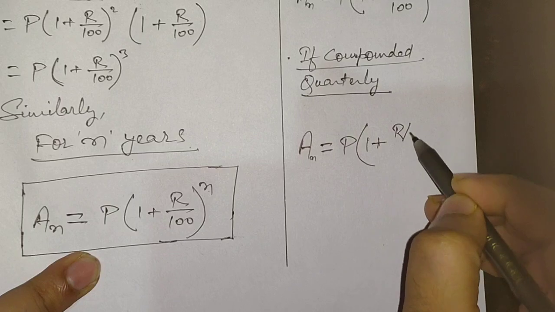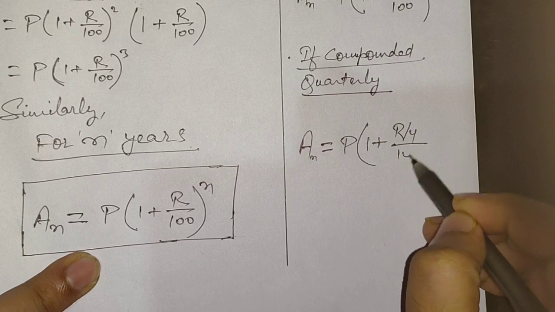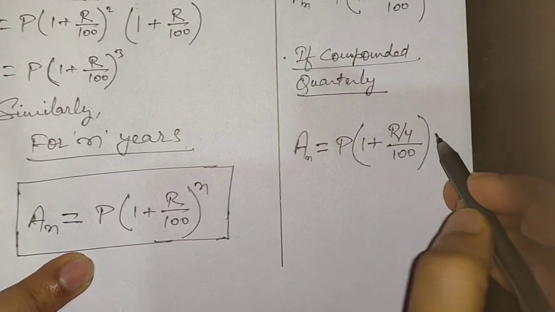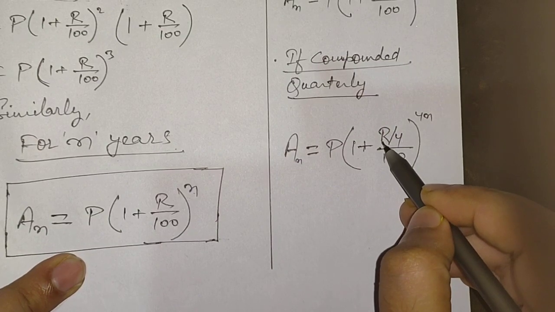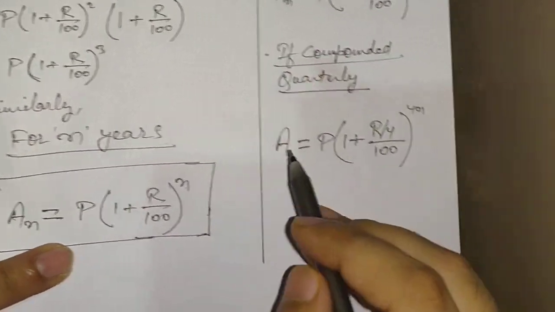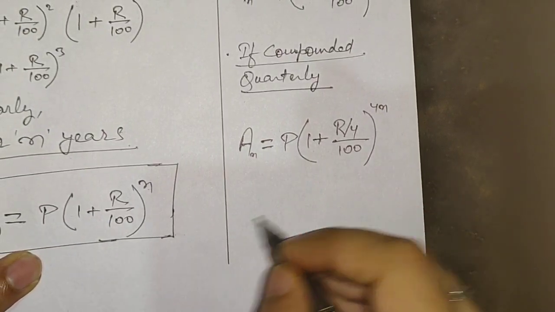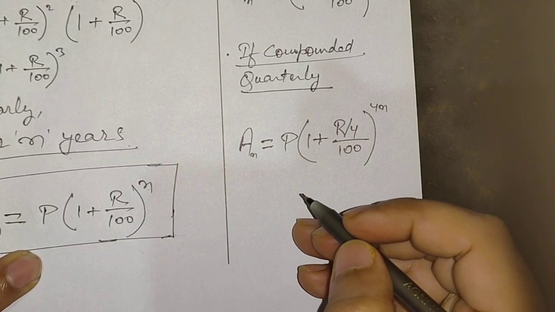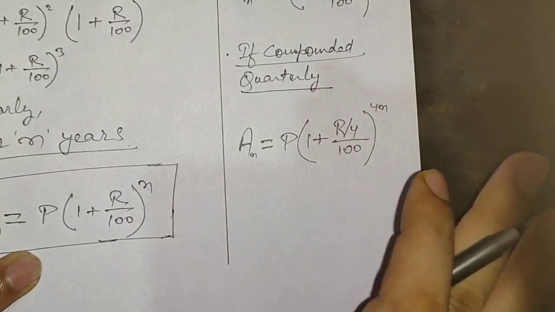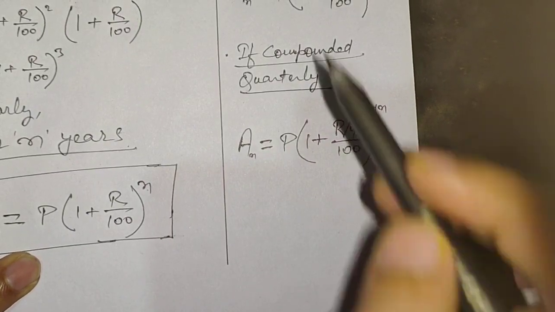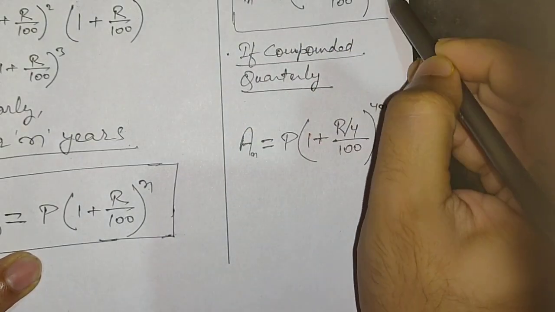R divided by 4. You may ask, sir, why are we dividing the rate by 4? The reason is that the rate is charged per annum. In all the questions you will see the rate given as charged per annum, like 10% per annum, 15% per annum, 5% per annum. Per annum means it is charged after 1 year, so we are not going to violate that. We have to keep that in mind also. So these two are the specific formulas for half yearly and quarterly.